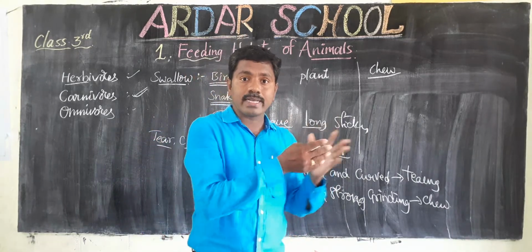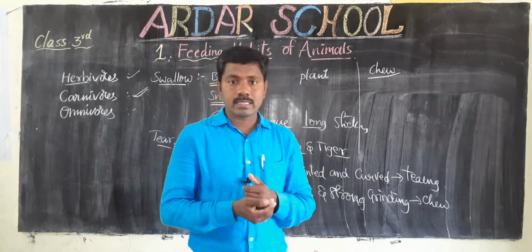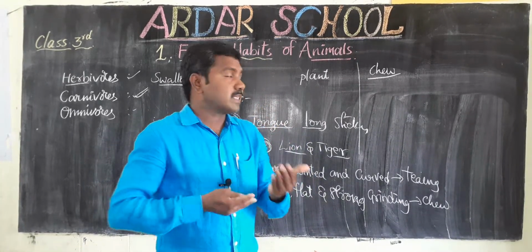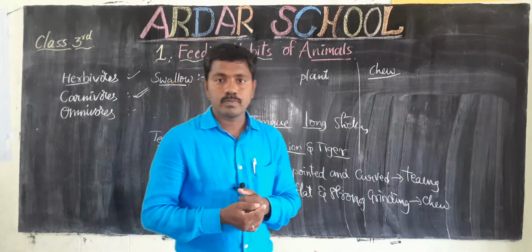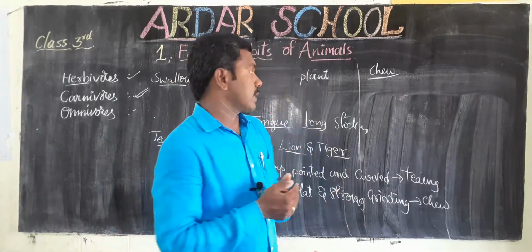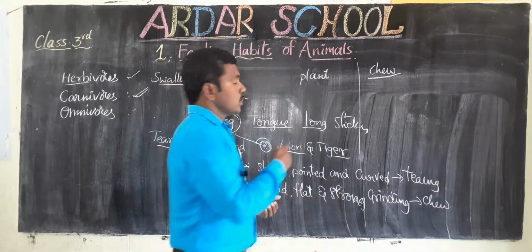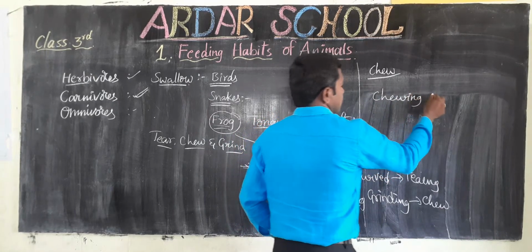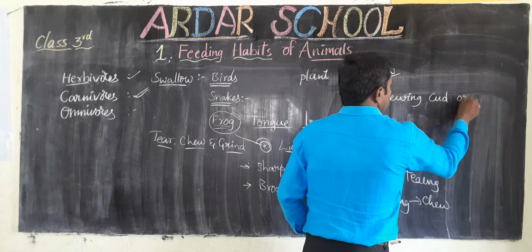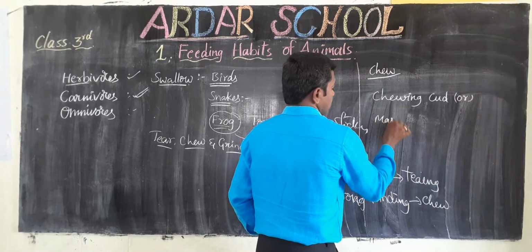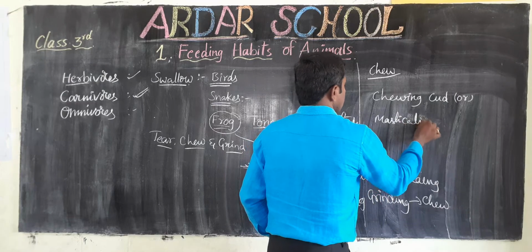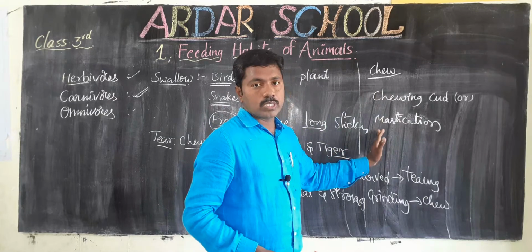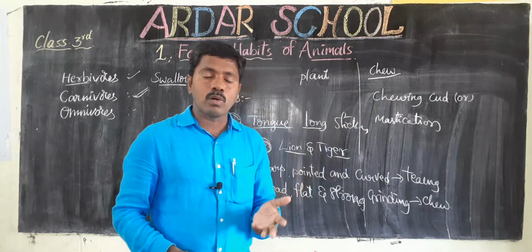But when they are at rest, we can observe again that food material comes back to the mouth. After that, they chew and grind. So this process is called chewing the cud, or mastication. Chewing the cud or mastication. The best examples we can observe are the cow, goat, sheep.